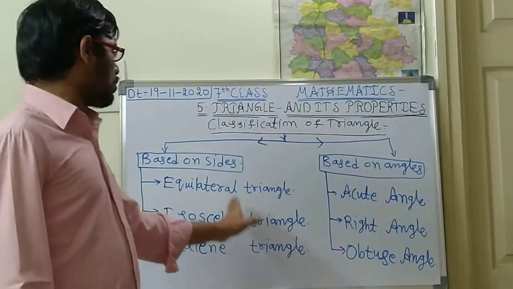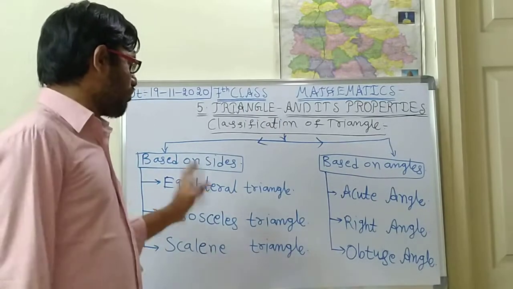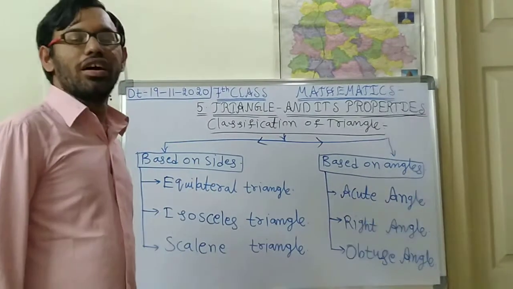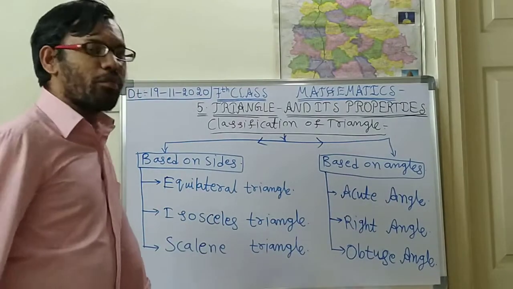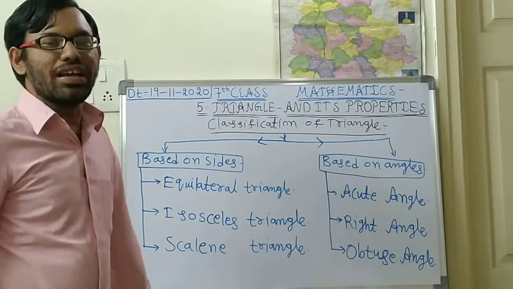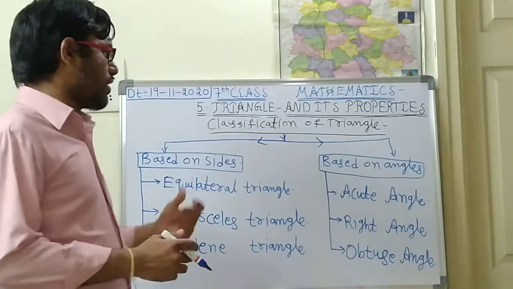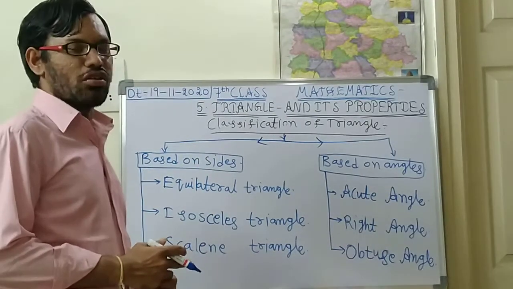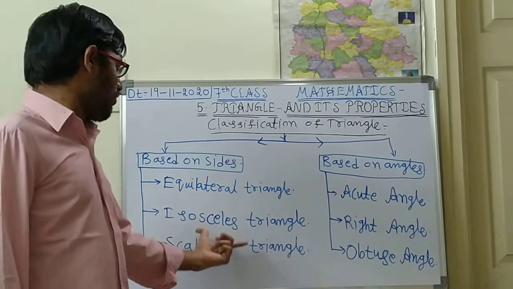You are supposed to keep this classification, it is very important, children. Keep it in your notebook the same as this. From the exam point of view, they will ask for a 2 marks answer: write the classification of triangle. This is the answer, and you are supposed to mention it like this. In that also you should explain each and every triangle.